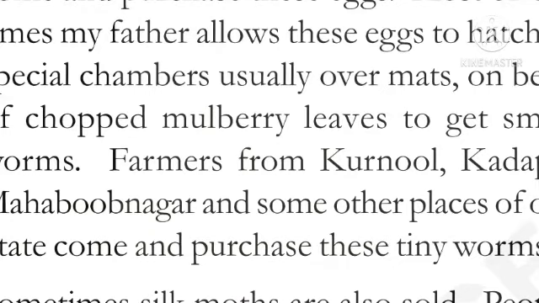Farmers from Kurnool, Kadapa, Chittoor and some other places of our state come and purchase these tiny worms. See, eggs grow into small worms. These are called tiny. Tiny means small worms. See, sometimes silk moths are also sold.